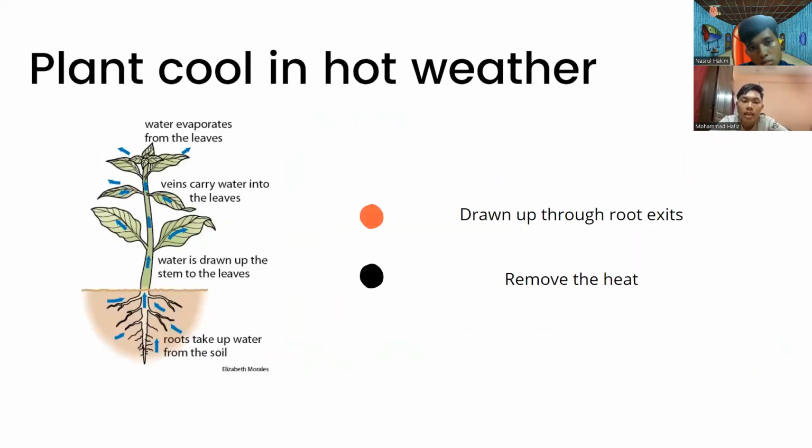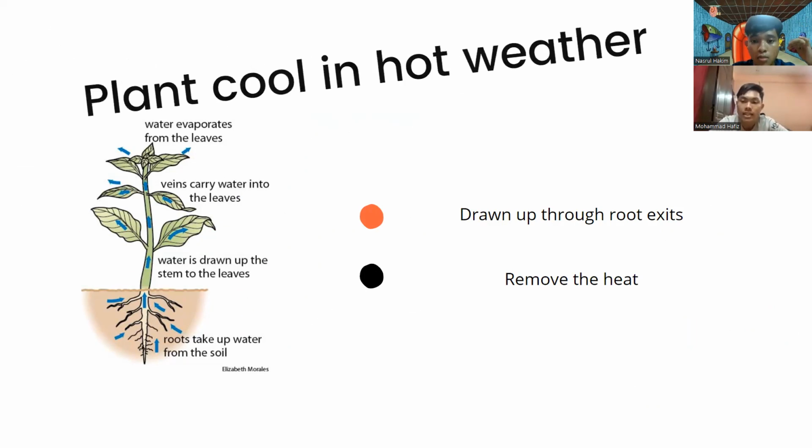The water can cool down the plant in hot weather. So it is method of evaporative and turn out through heat exists. So the molecule of water have in every side of plant. When we maintain the amount of water in plant, it's easy to remove the heat from the plant. So the plant can keep cool and maintain their minimum temperature in the plant, which is 28 degrees Celsius. Next, I will pass to next presenter.